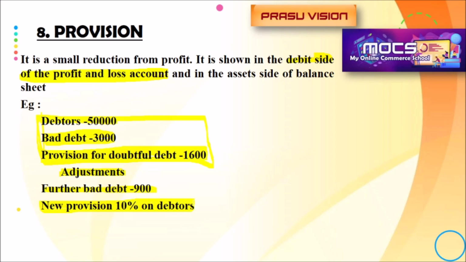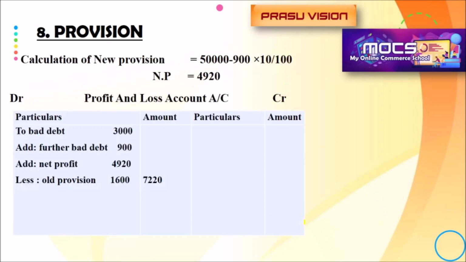So it is the most confusing adjustment. These three pieces of information will be in the trial balance, and the two pieces, further bad debt and the new provision for bad and doubtful debt, will be in the question after the trial balance, in the additional information. So my dear students, how to adjust this additional information, that is the question. You have to remember there will be an old provision and we have to create a new provision. So how do we prepare the profit and loss account with all these items?